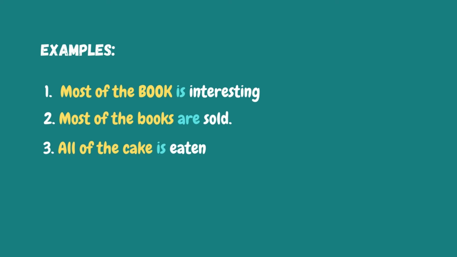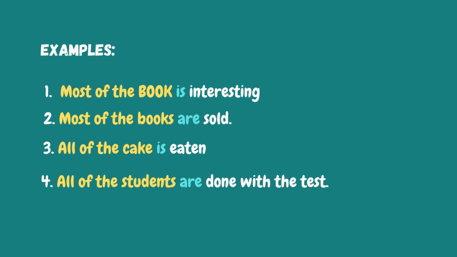All of the cake is eaten. All is the indefinite pronoun here. And look at the noun. It's cake. It's singular. Therefore, the verb is singular too. Now we're talking about the whole cake here. That is why it's singular. Now example number 4. All of the students are done with the test. All is the indefinite plural pronoun here. And students is the noun that follows the pronoun. It's plural. Therefore, we have to use the plural form of the verb.